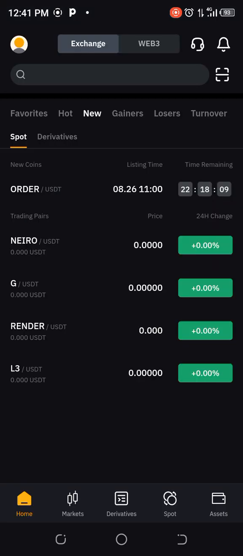Once your BYBIT loads up, you click on assets. Here is your assets down below at your right hand side, where you have home, market, derivatives, sports, and assets. So you click on that asset.